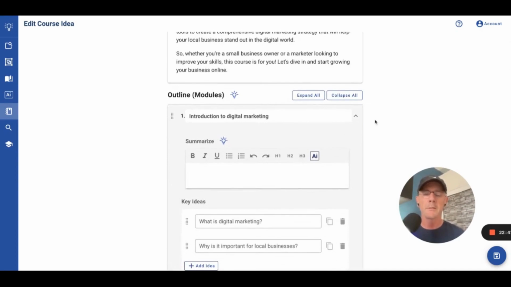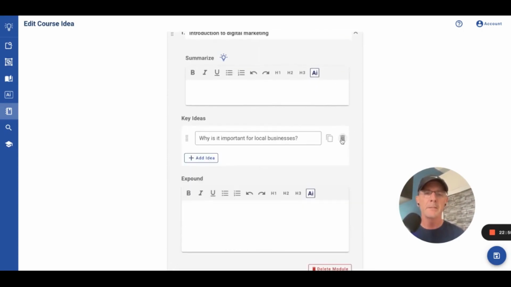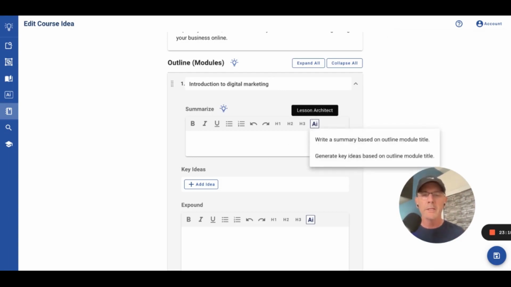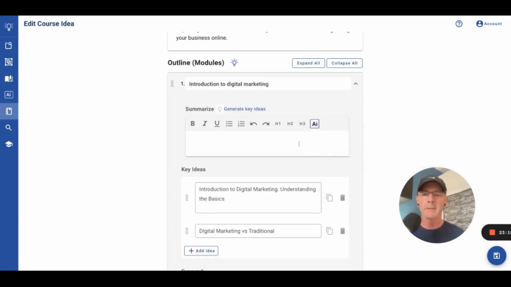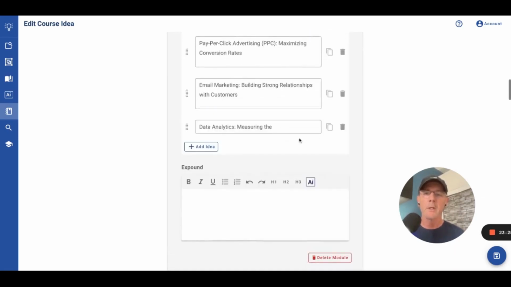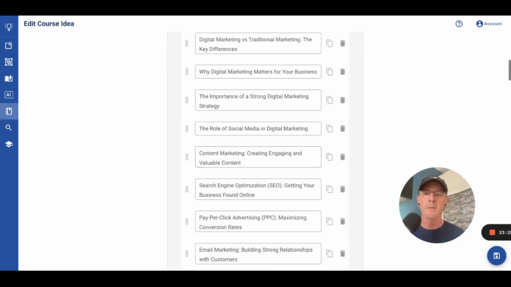So let me delete these two. It's ideal for the AI to have seed content. The pump needs to be primed. So it has this title, Introduction to Digital Marketing, but it doesn't have much else. But based on that, if you wanted to write the summary or generate key ideas, okay, you can do that. Now, the more data you have, the better, or more content here. But let's hit generate key ideas. So you'll see it'll populate each of these modules and generate key ideas for you. Okay, so I got a ton of key ideas.